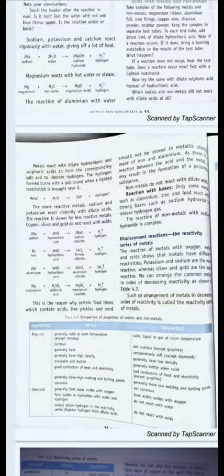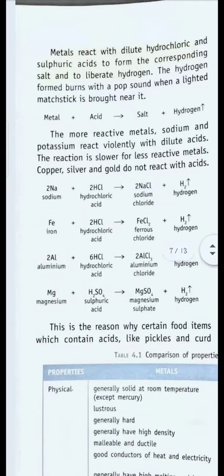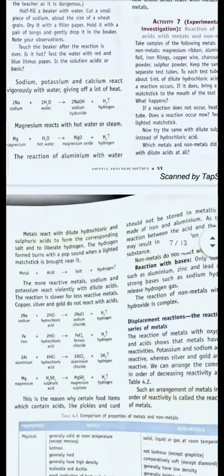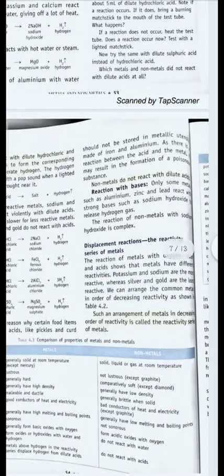For example, when sodium reacts with hydrochloric acid, it will form sodium chloride and hydrogen. Next, iron reacts with hydrochloric acid to form ferrous chloride, or iron chloride, and hydrogen. Likewise, aluminium and magnesium also form their chlorides and liberate hydrogen gas. Now, non-metals do not react with dilute acids.